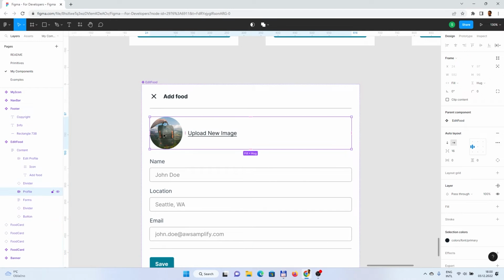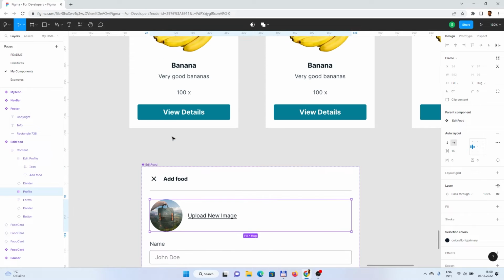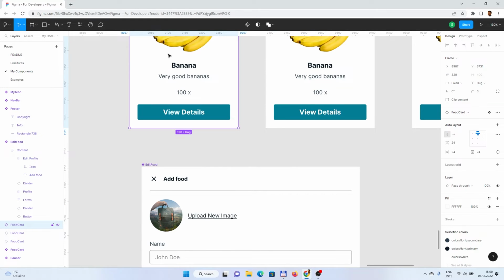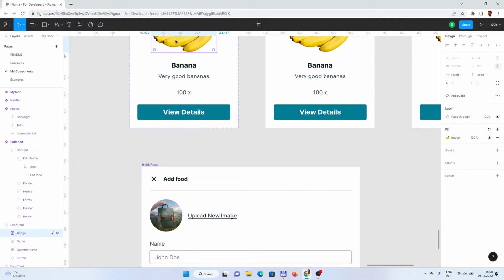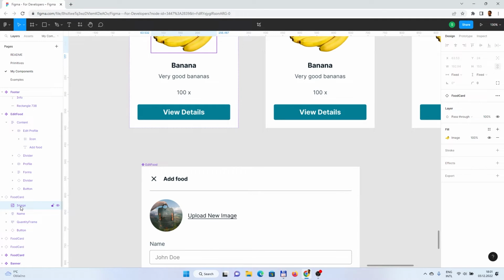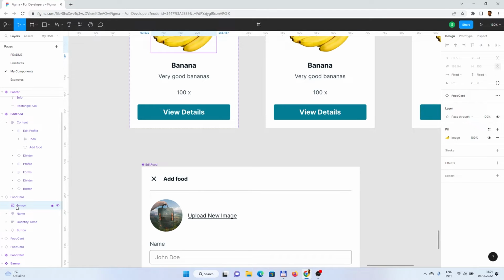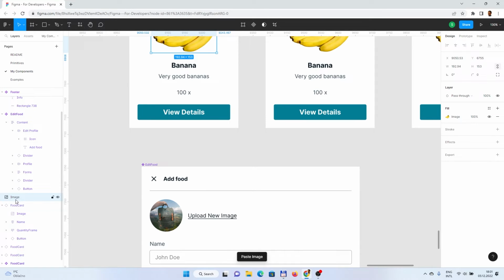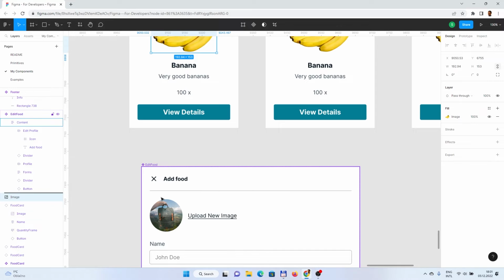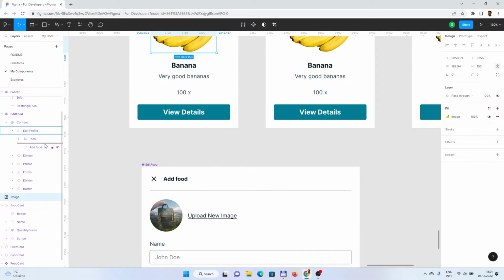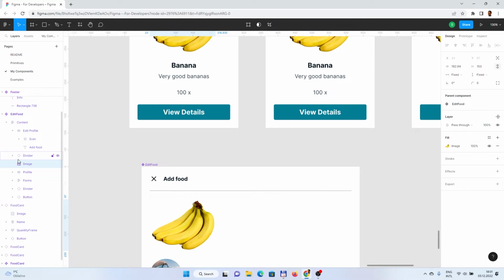The image picture could be different, so let's add our banana there, because banana is something which we already have here. So we can either duplicate it with copy paste or D, and we can add it instead of the current picture, which is here, and I'm not sure where it is right now.